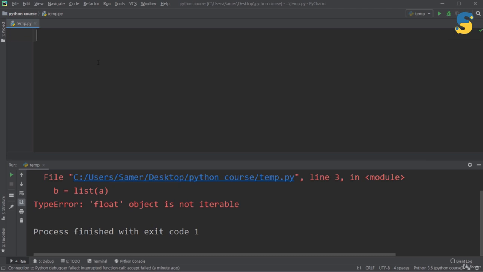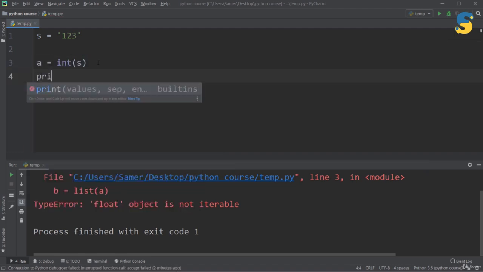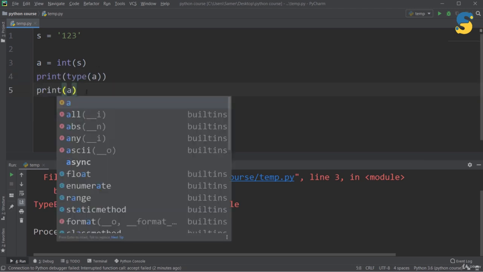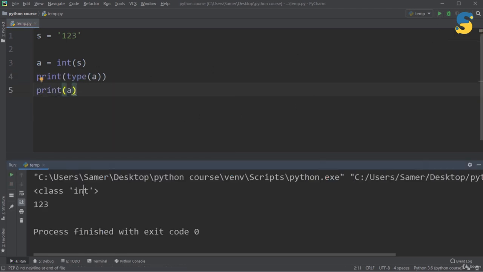The last example that I want to show you in this code session is that sometimes we are able to convert a string into numbers, but other times we are not able. So let's see why. Assume I have s equal to "123". Here we know that we have a string, and all of its items are numbers or digits. Let me say a equal to int(s), and I will print now the type of a, and I will print a itself. Run. As you see here, the type of a now is an integer, which means the int function succeeded and the value has been converted into integer.